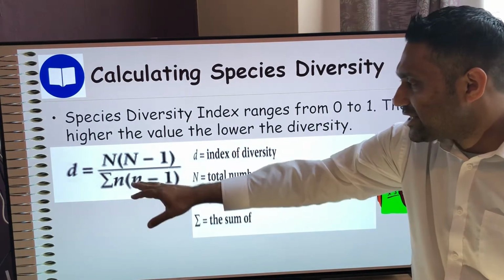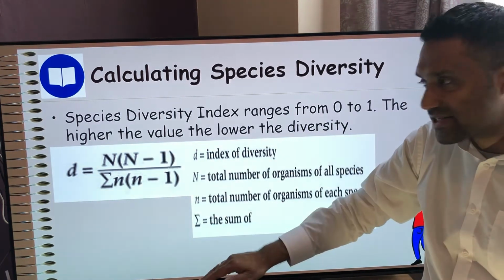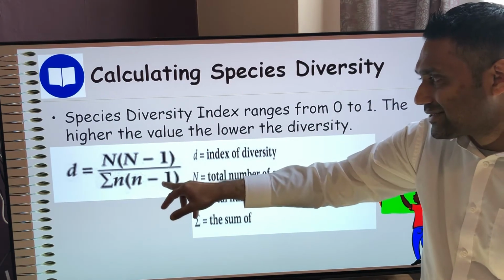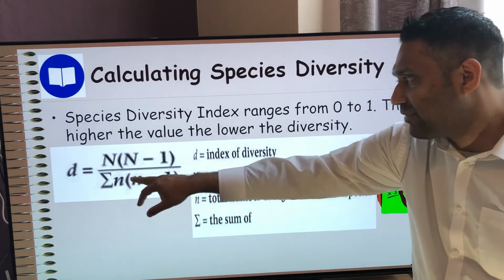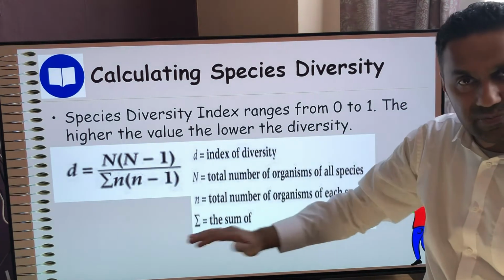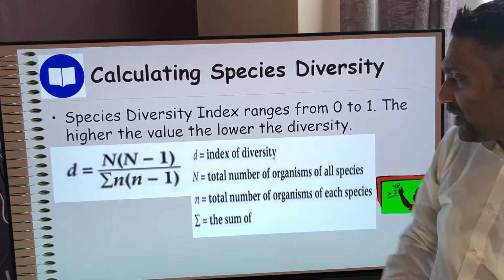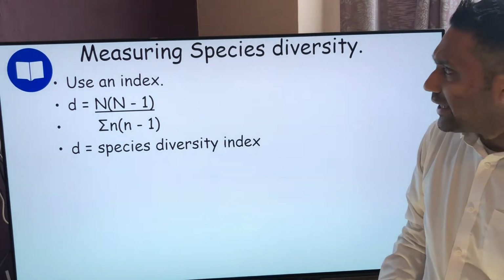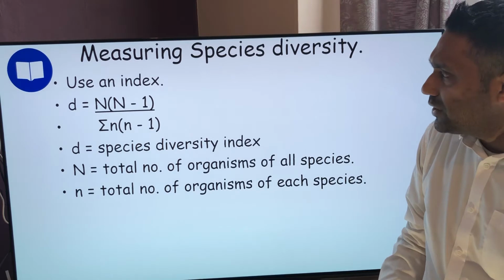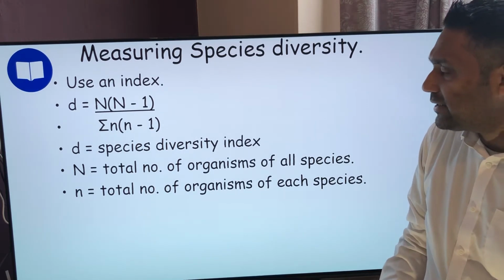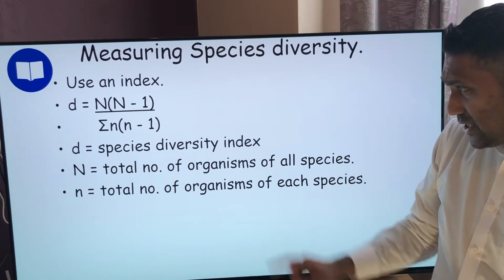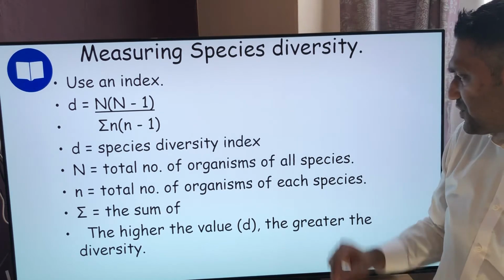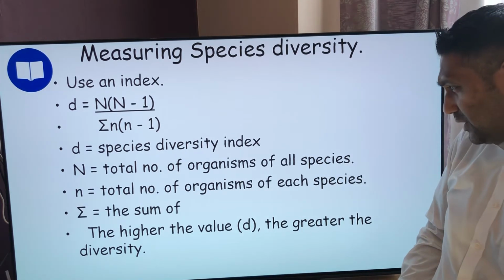For the sum of, you need to go through every single species. For each one, how many are there? Then multiply it by one less than that. So if there are 50 of them, that'll be 50 times 49. You do it for each individual species number, add them all up, and then you just divide. As simple as that. So that's the equation: d equals capital N times (N minus 1), over sigma of little n times (little n minus 1). d is the diversity index, N is the total number of organisms of all species, n is the number of organisms of each species, and sigma is the sum of.